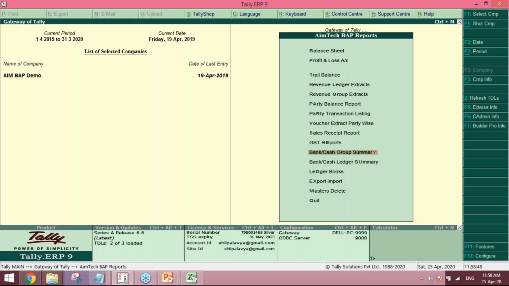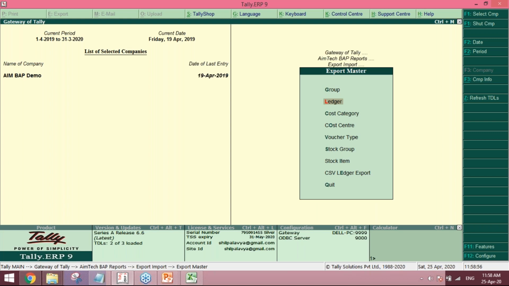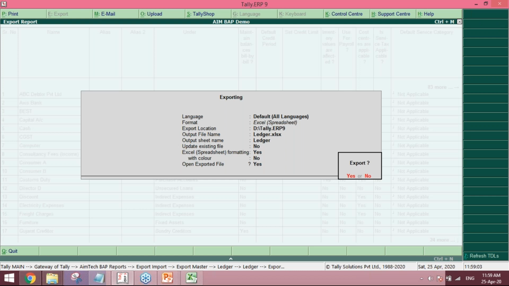Yes, sir. So I'll start with the export import. With this export import facility, you can export a ledger. I'll show you live. I'll export this ledger file.